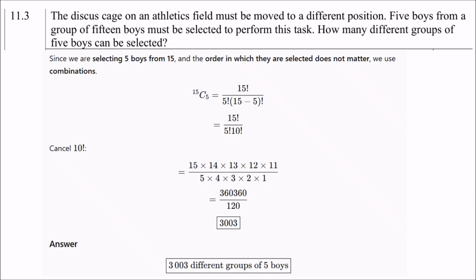That gives you then 15 factorial divided by 5 factorial times 10 factorial. So you cancel the 10 factorial, right? So then you end up with 15 times 14 times 13 times 12 times 11 divided by 5 times 4 times 3 times 2 times 1. Remember, 10 factorial cancelled. And then that gives you 360,360 divided by 120. So therefore the answer is 3003 different groups of boys. Not an easy one, I must admit.